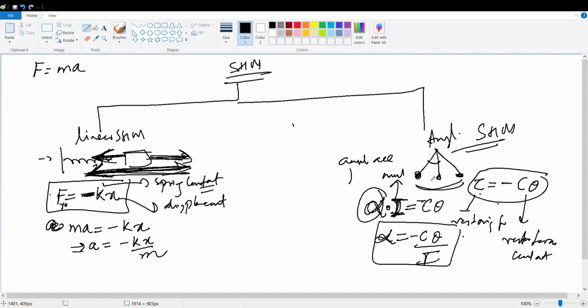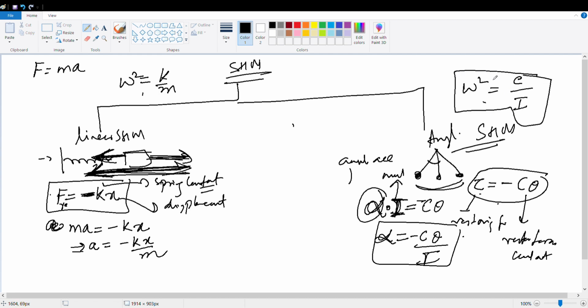And what will be your frequency here? Your omega square will be k by m. And here omega square will be c by I. Clear? Hope you are noting down. I have to rub it.